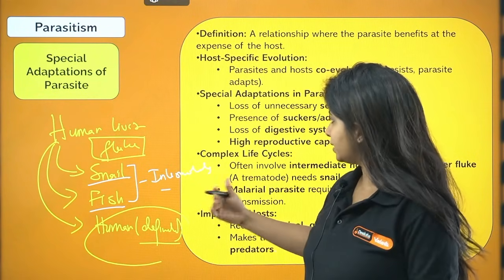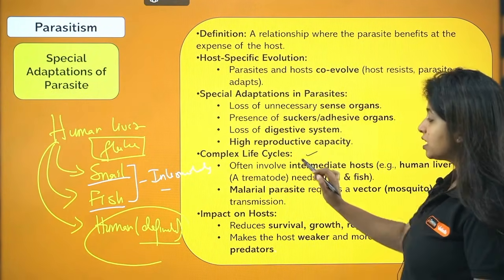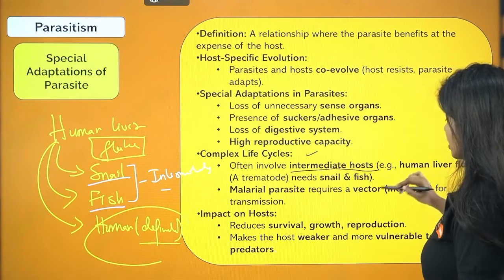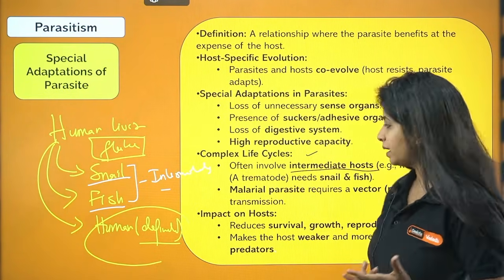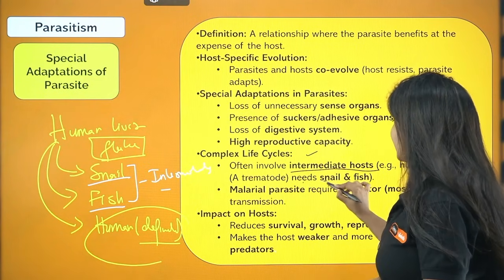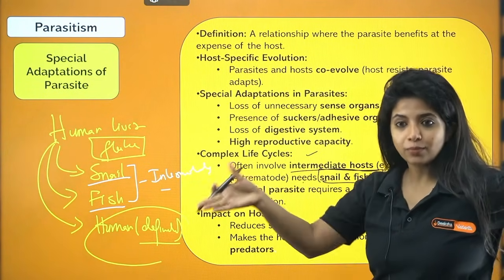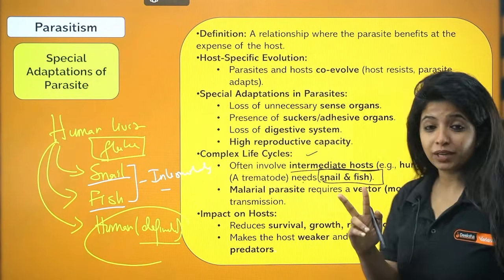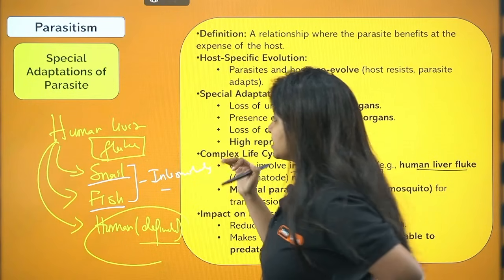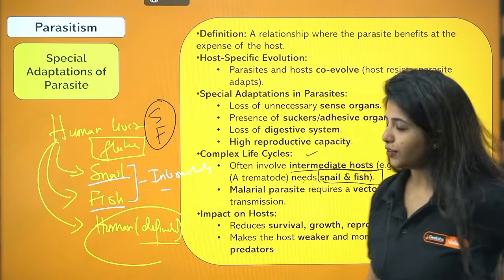Okay, so in the case of parasites, they often involve a complex life cycle with intermediate hosts. Example, the human liver fluke, a trematode. It's a trematode, my dear children, and it needs snail and fish. What does it need? It needs snail and fish. So trematode comes under platyhelminthes, or basically what you call flatworms, and it needs two intermediate hosts, snail and fish. SF. Please remember this, do not forget it.